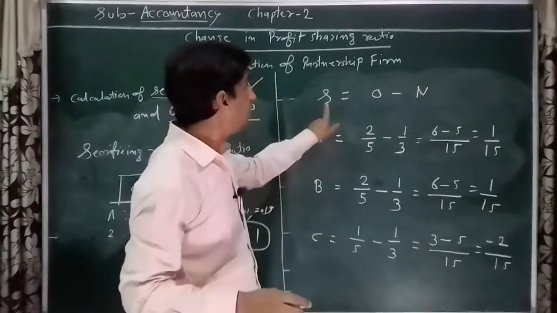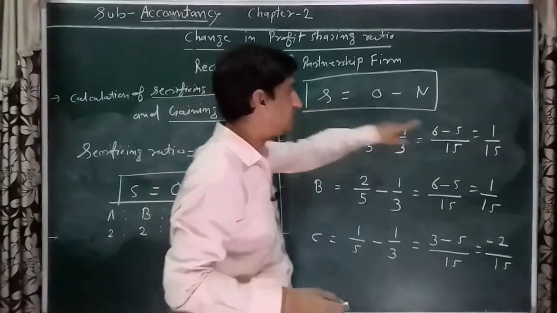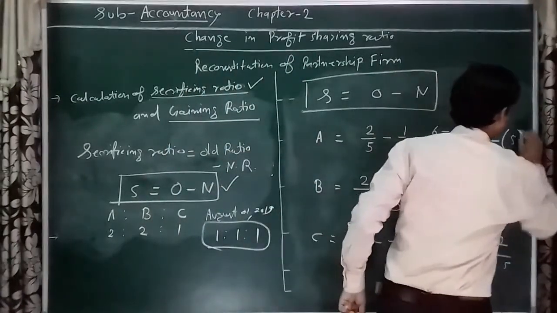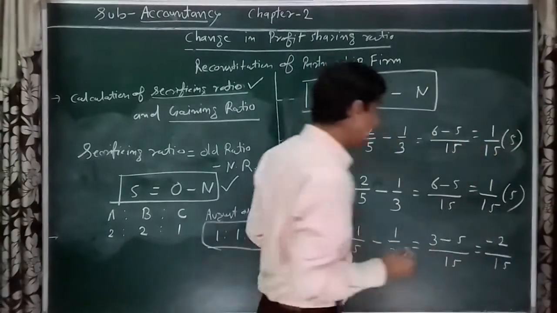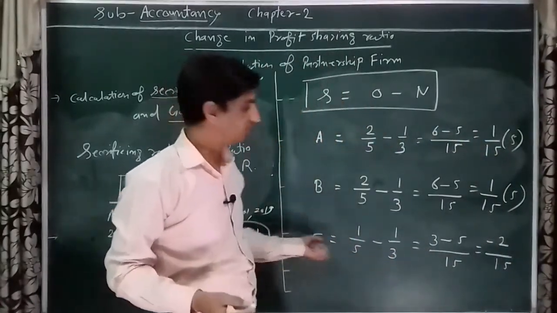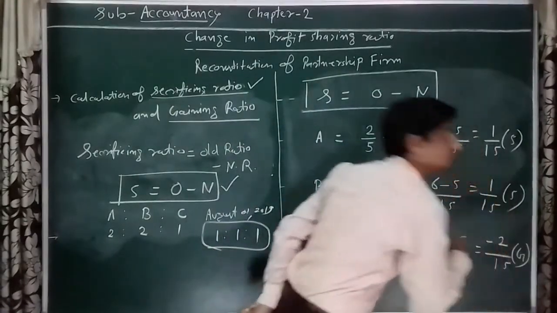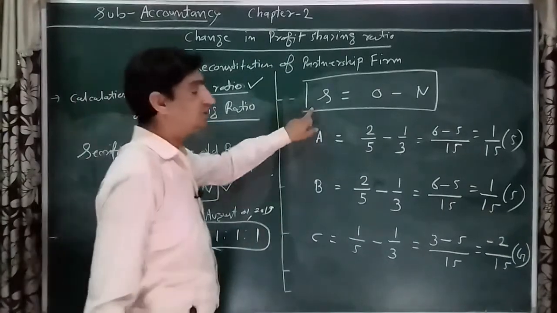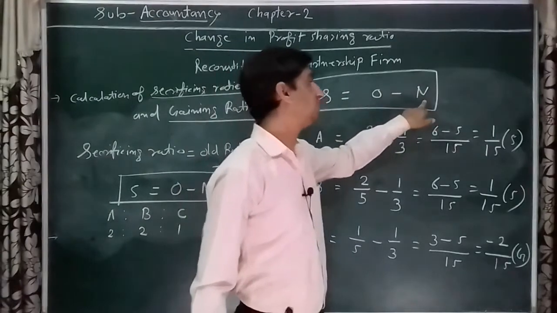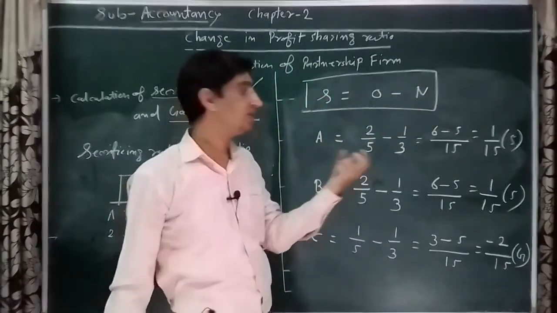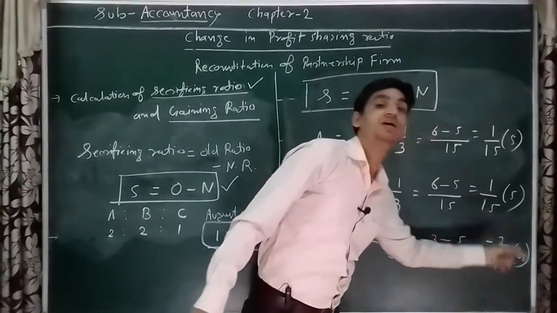Point to be noted here, we are using the formula for sacrificing. If the value is positive, that is the sacrifice. And if the value is getting negative, here minus 2 upon 15, that is called the gaining ratio. If we are using the formula for sacrificing, which is old minus new, then if the answer is positive, it will be sacrificing. If the answer is negative, it will be gaining.